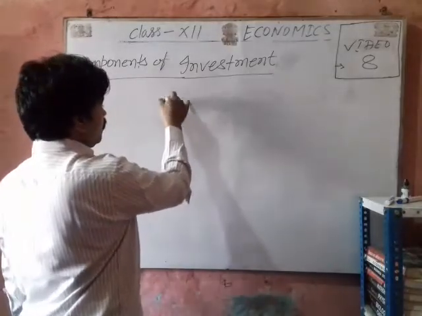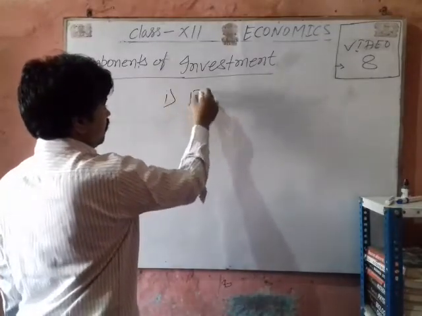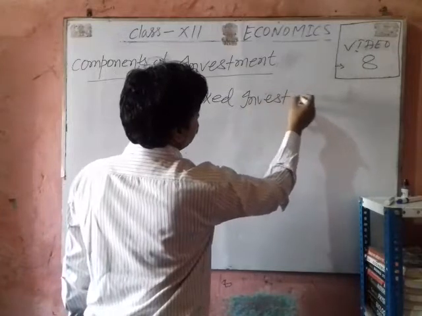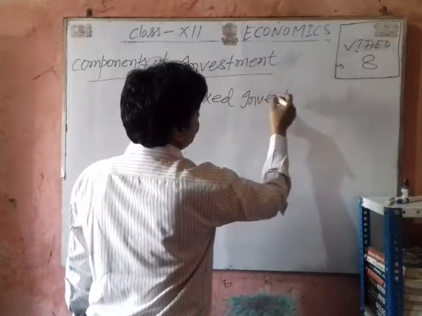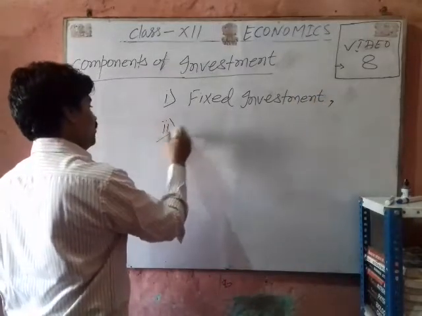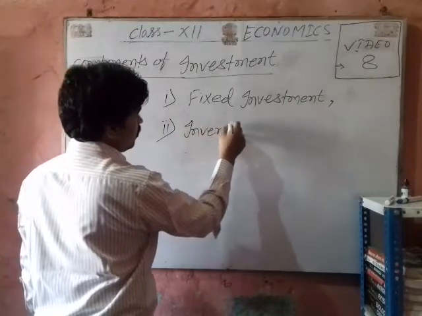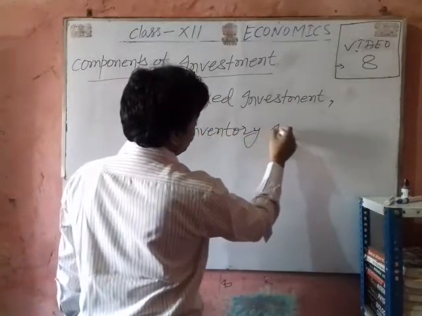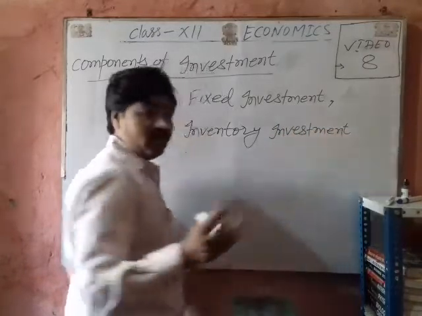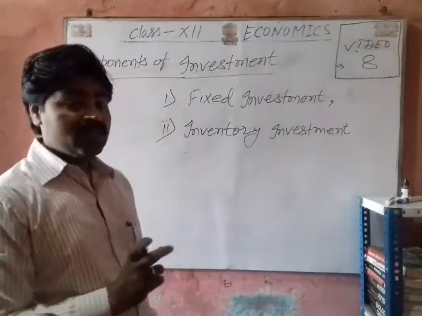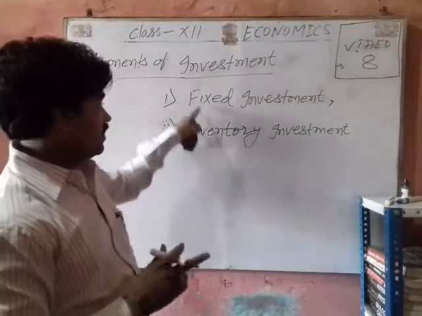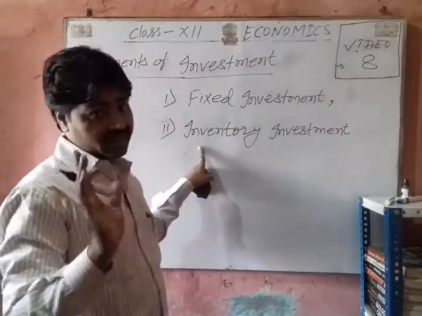The main components of investment are following: first, fixed investment, and second, inventory investment. Now we will study these components one by one. Here the main components of investment are fixed investment and inventory investment.